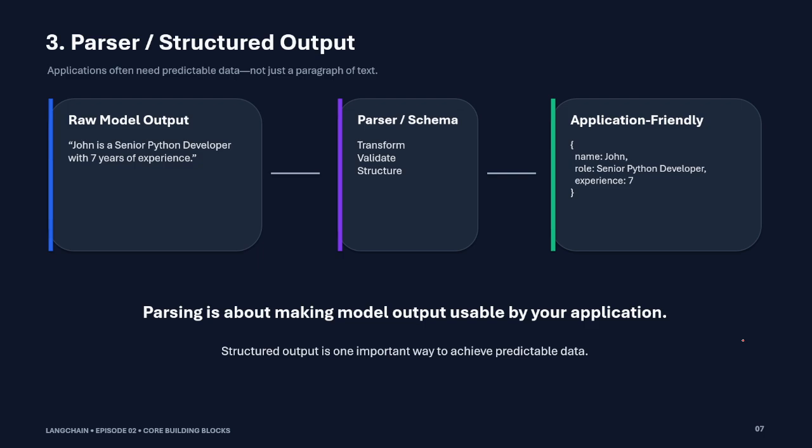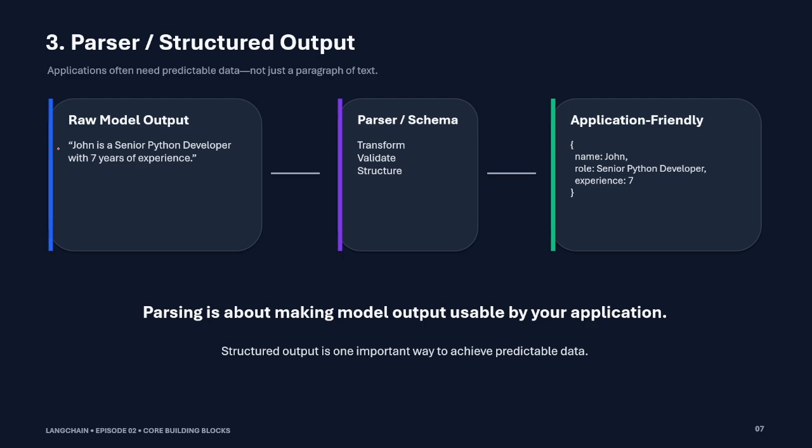And the parser, that is the third thing we talked about initially, the core building blocks of LangChain: model, prompt, and parser. We have already discussed the model and prompt, and the third one is the parser. So what is the parser? In the case of the parser, we are defining the output.